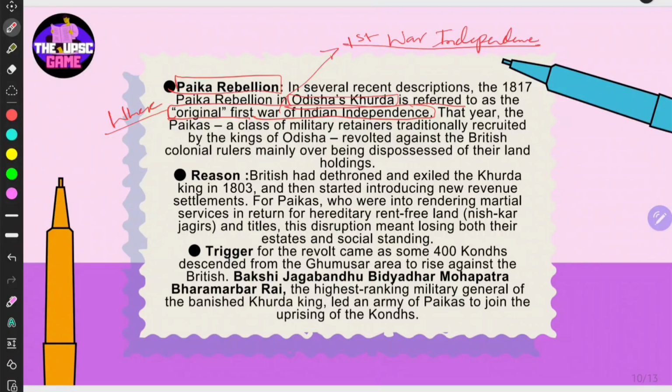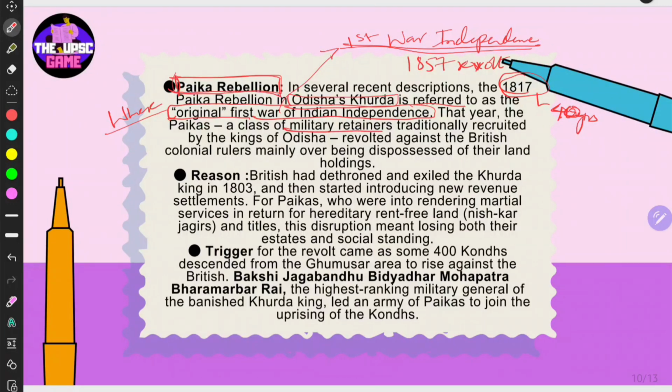Though it is debatable, but in general, 1857, right? 1857 revolt is called as first war of independence, right? But this has happened in 1817 itself. That is 40 years before the original one. That is the Paika, right?